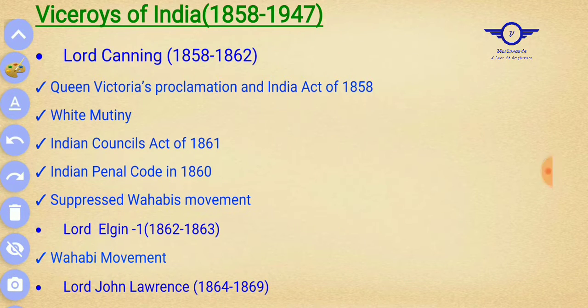In the first lesson, we dealt with the Governor Generals of India, period between 1757 to 1856. In this video, we will be dealing with the Viceroys of India and their contribution. Also important events happened under their tenure in the period between 1858 to 1947. Okay, let's start the video.